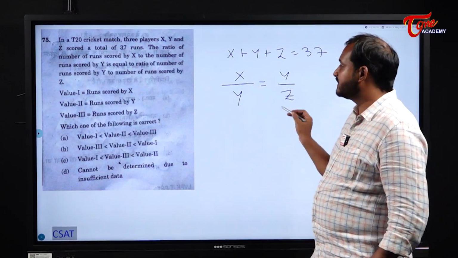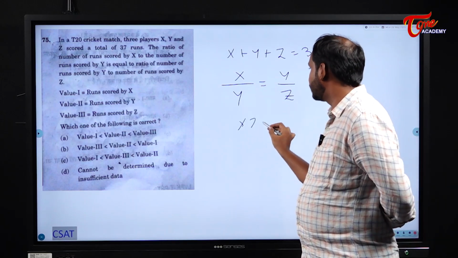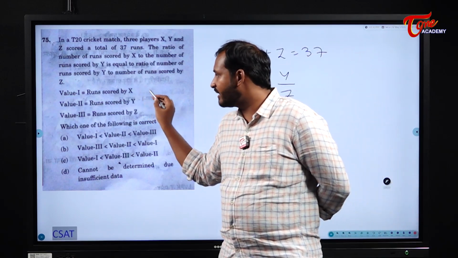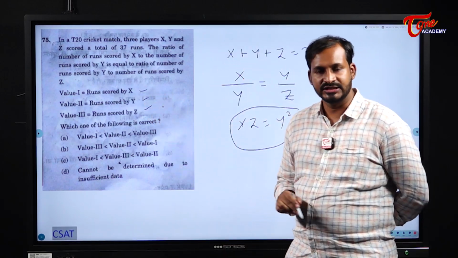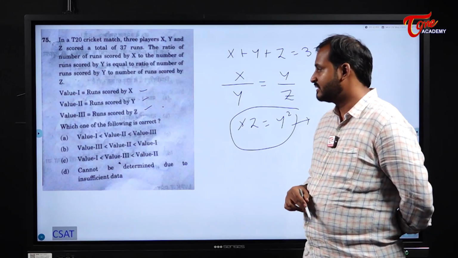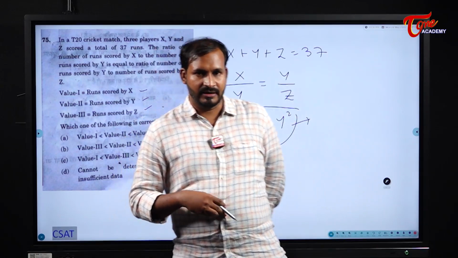Okay. So now what is the relation they are asking us? Cross multiplied, XZ is equal to Y square. With this relation, can I tell the runs scored by X, Y and Z? Is it possible for me? No, it is not possible for me to tell this with this relation. So it cannot be determined. Because of that reason, we cannot determine this value.